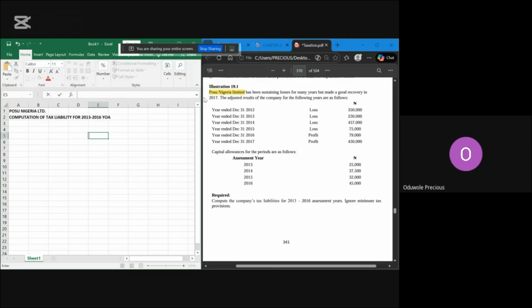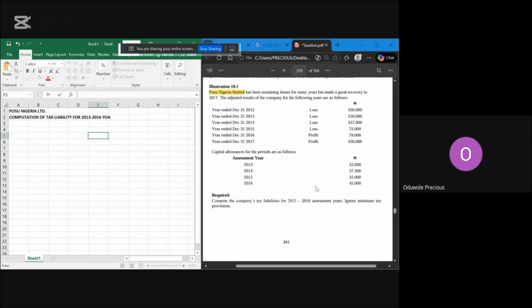So first of all, you look at this scenario. This scenario is related to a company which is Close to Nigeria Limited. And if you look at it, this scenario does not relate to a commencement, neither does it relate to a change in account date, nor a cessation. So it means that this scenario, as we are saying, is a normal basis. It's a normal basis. So that means there's no need for any special rules. It's just straight to the point.